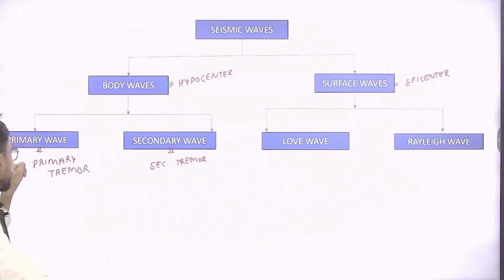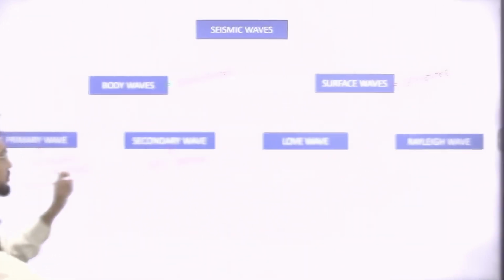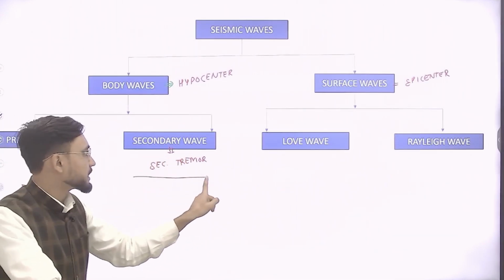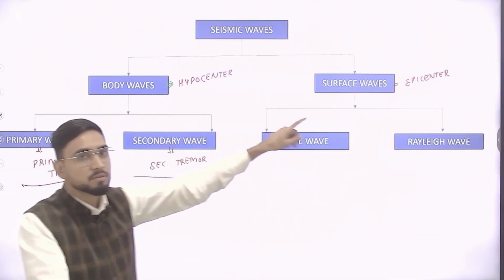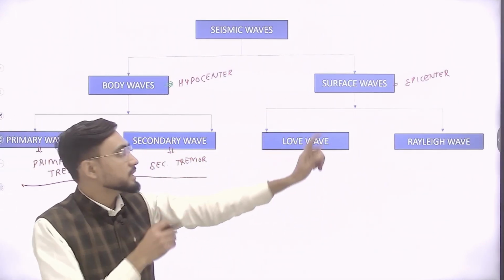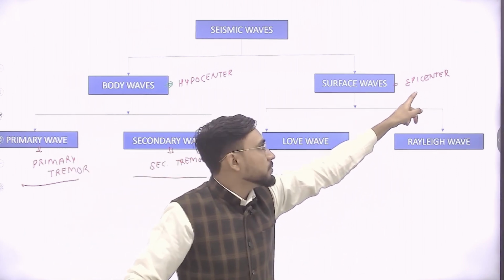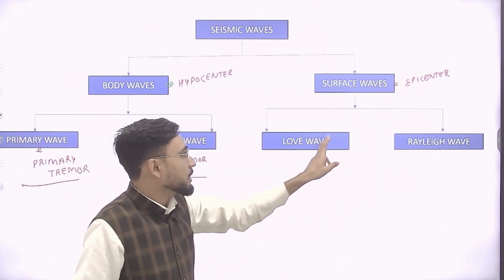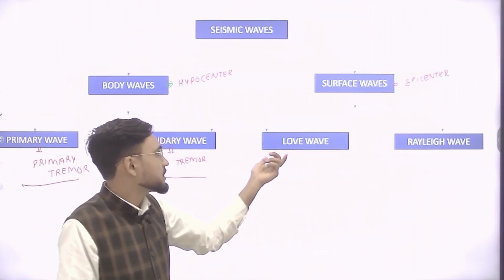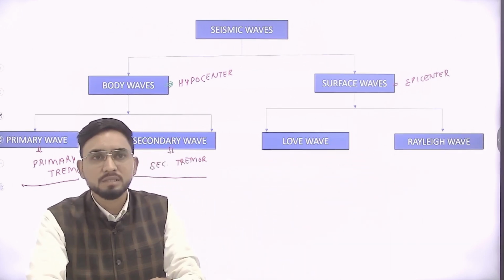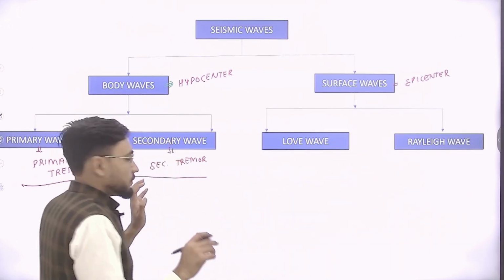The first vibration is caused by the primary wave, called the primary tremor. The second vibration is caused by secondary waves, called the secondary tremor, and the major tremor is caused by surface waves. These surface waves initiate from the epicenter. There are two types, Love waves and Rayleigh waves. Basically, they are named after the two geologists who discovered these waves, right? First, let us see how these vibrations work.